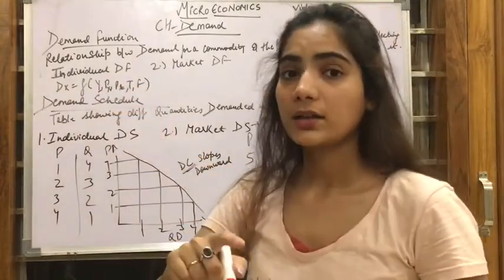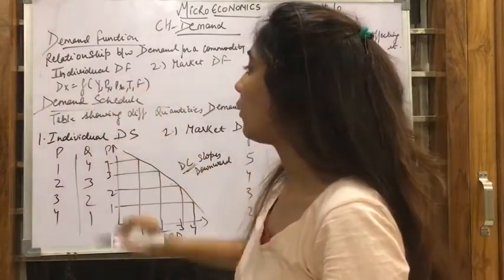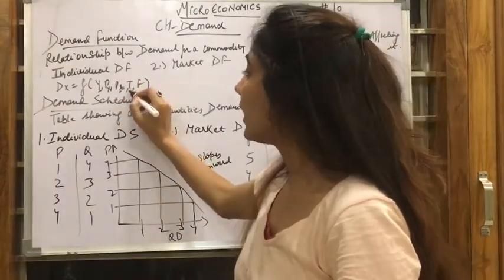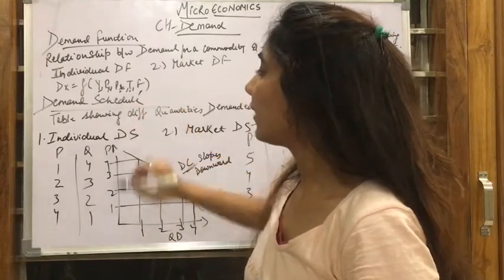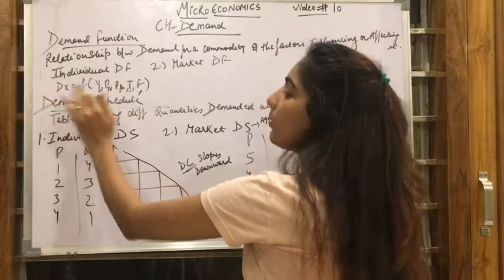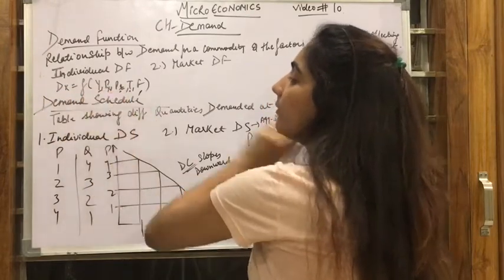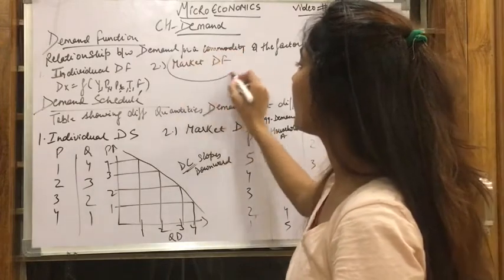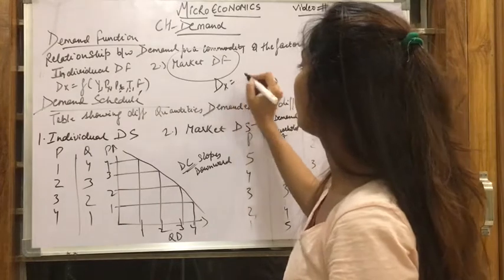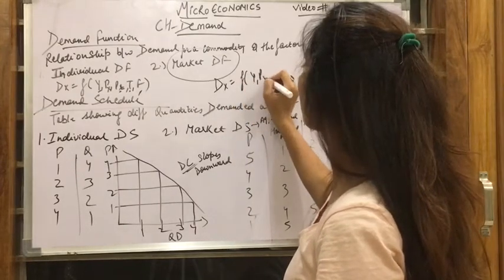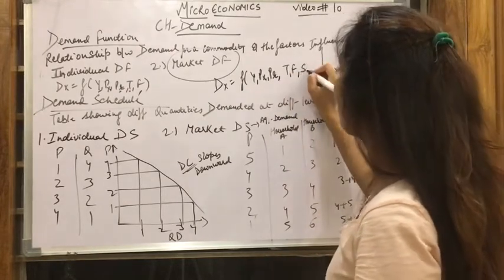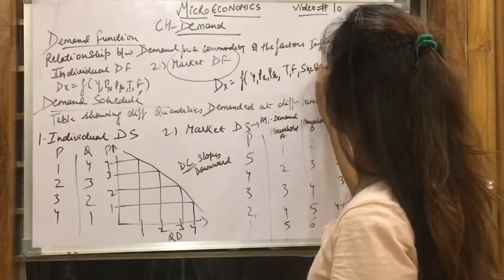That means demand is affected by the income or the price of the commodity or the price of related goods or the taste, habits or the fashion. Same way comes under the market demand. So the market demand for a commodity depends upon income, the price of the commodity, the price of related goods, the taste, the fashion, the size and composition of population, and the season.